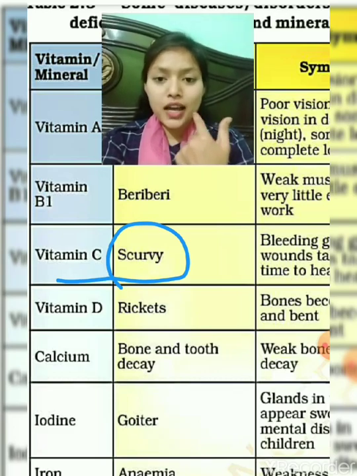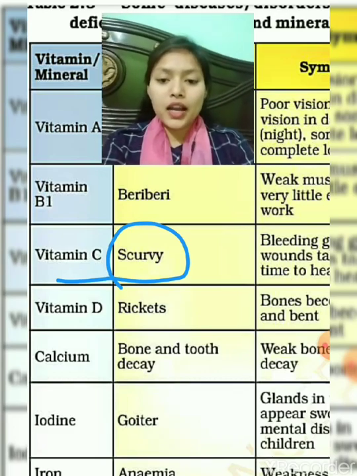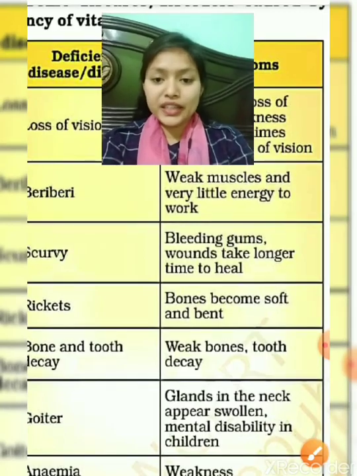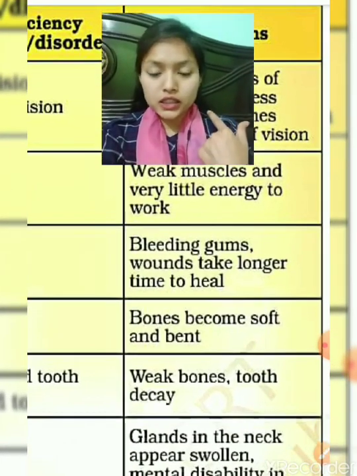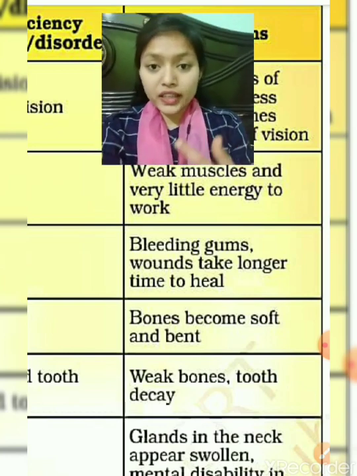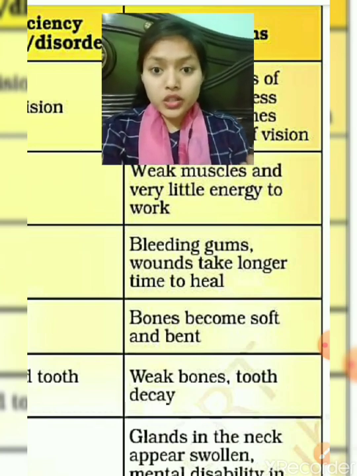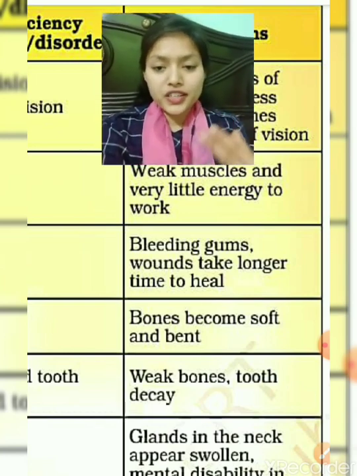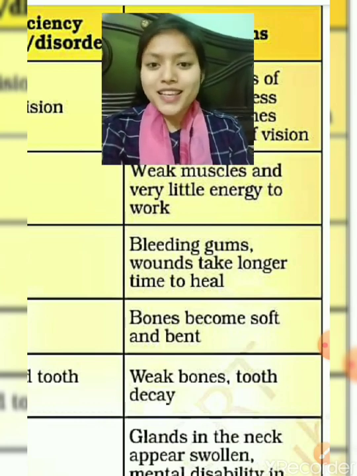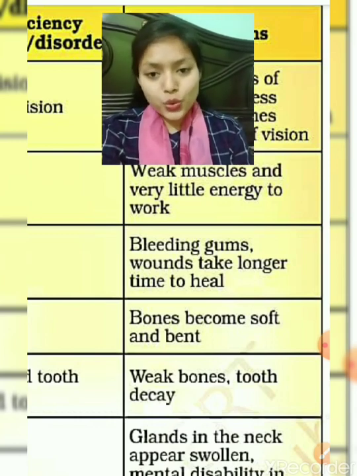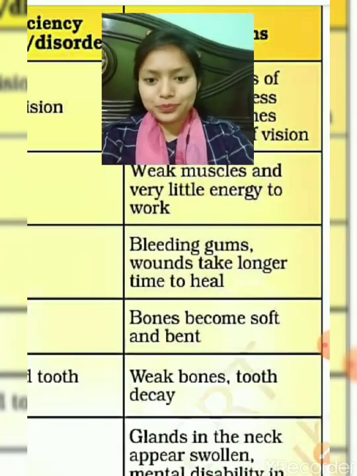Bleeding gums. Our gums will start bleeding, and wounds take longer to heal. When we get hurt, the wounds will take longer to heal. This is due to the deficiency of vitamin C, and we get vitamin C from citrus fruits like lemon and amla.